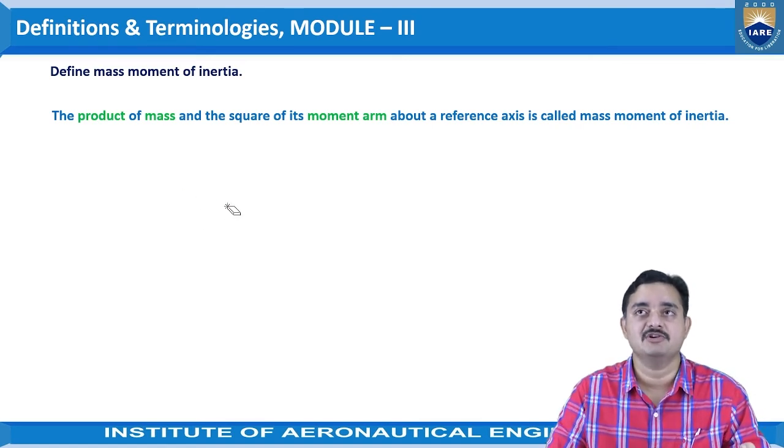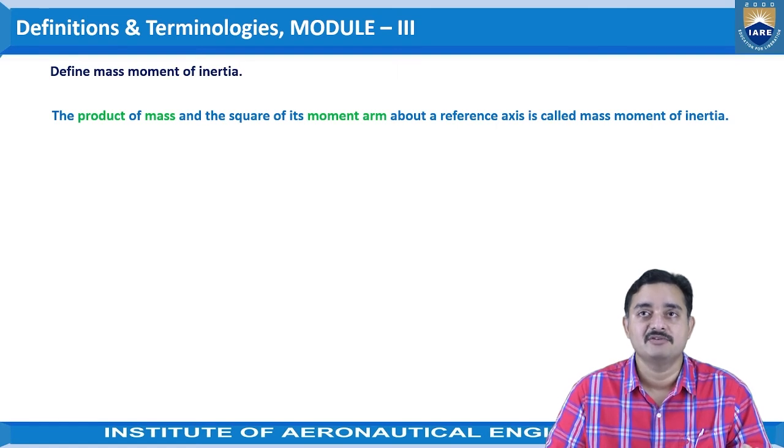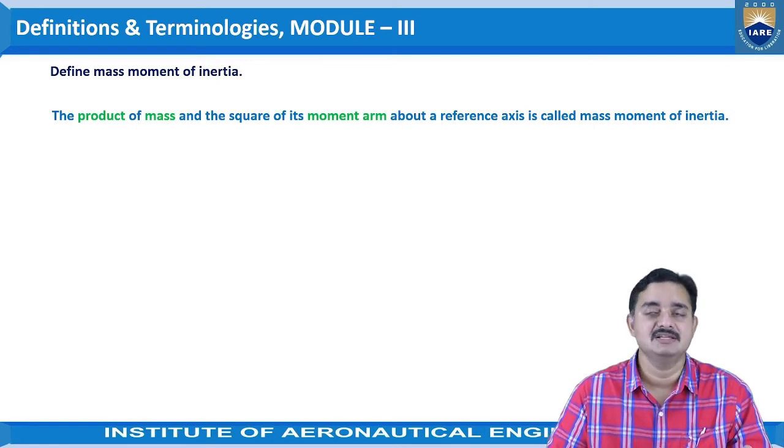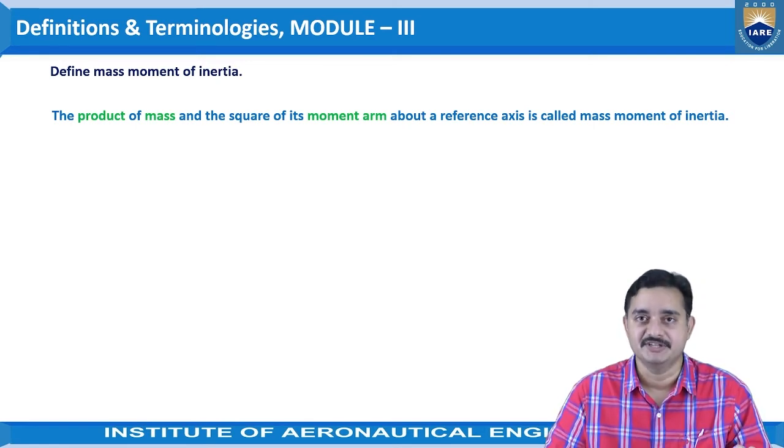So that is the definition of mass moment of inertia: the product of mass and the square of its moment arm about a reference axis is called mass moment of inertia.